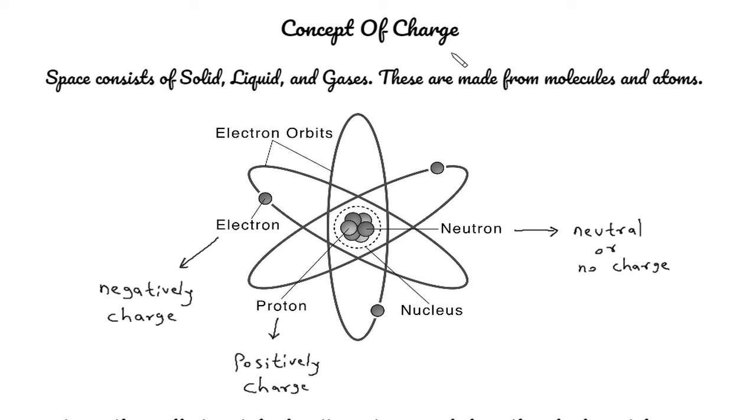Concept of charge. Space consists of solid, liquid and gases. These are made from molecules and atoms. This is a structure of atom. It consists of electron, proton and neutron. Proton and neutron combine called nucleus. The electron is negatively charged, proton is positively charged and neutron have no charge or it is electrically neutral.